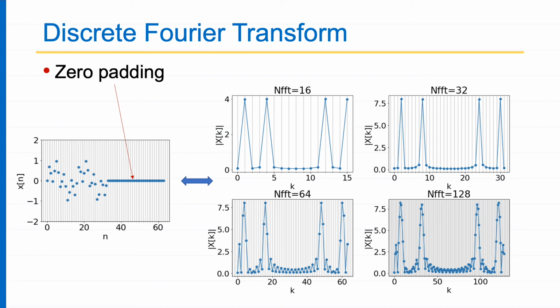But how do I attain an NFFT of 64? So I have to do a padding, which means I have to assume that x[n] after 32 is followed by all zeros. So with this padding, I can compute a DFT with NFFT of 64, which means I can get more resolution. You can see it's a high resolution plot.